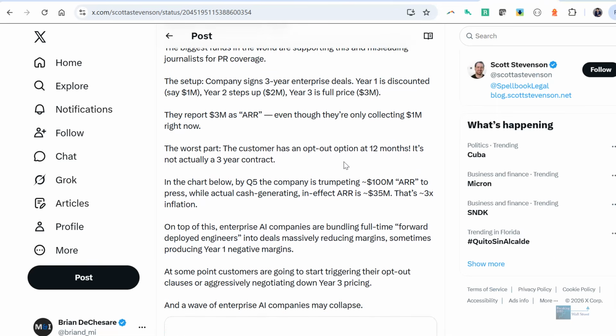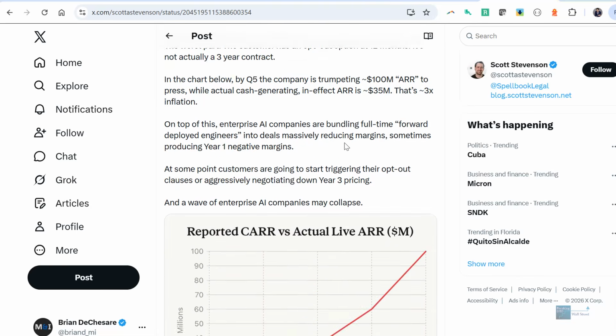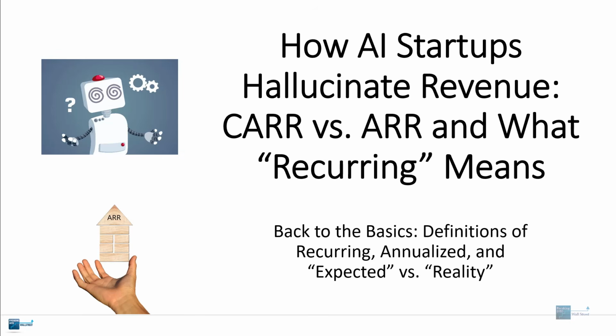He points out that in a lot of cases these companies will sign deals with escalating prices and then recognize annualized recurring revenue, or claim annualized recurring revenue, based on the year 3 price rather than the heavily discounted current year 1 price. I thought it would be useful to go into some of these definitions and terms and show how it can create a very misleading picture of what these companies do.